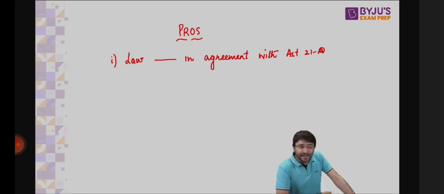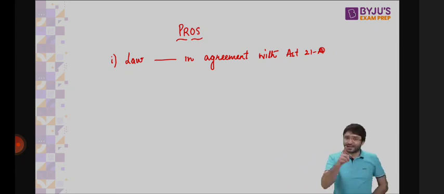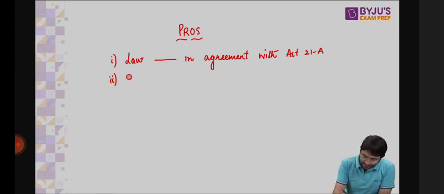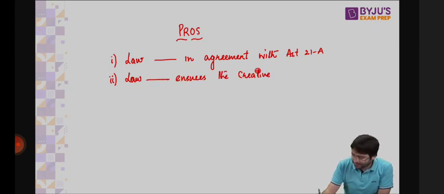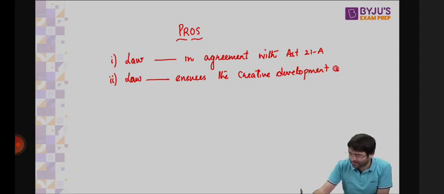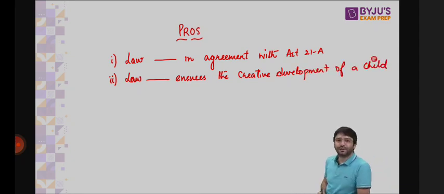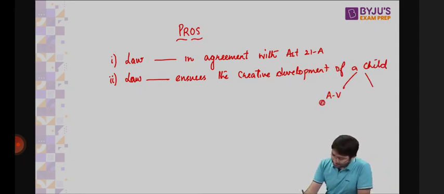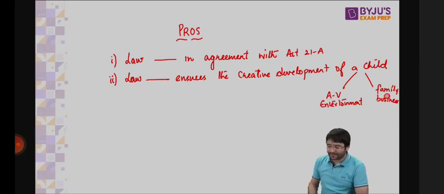Now this child labor law is in agreement with the fundamental right under Article 21A, because you can work in your family business, you can work in the audiovisual entertainment industry after your school hours or during vacation. And a child less than the age of 14 cannot work anywhere, whether hazardous or non-hazardous. So that is point number one. Point number two, this law ensures the creative development of a child by allowing this child to be employed or to work or to participate in the audiovisual entertainment industry and to assist the family in family business, thereby leading to the development of a child.